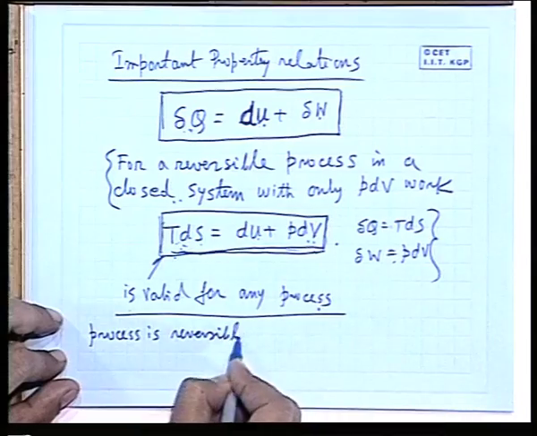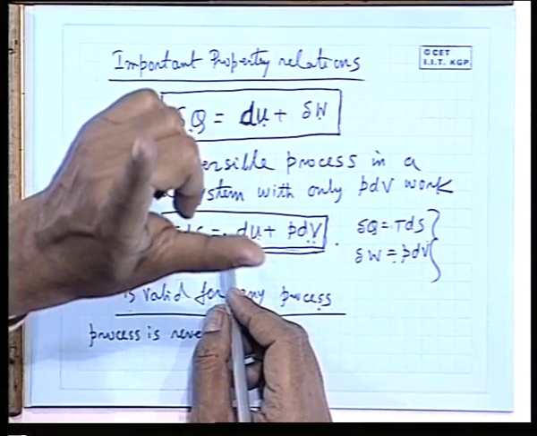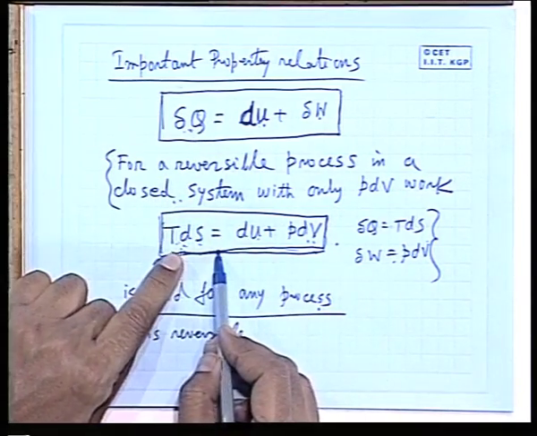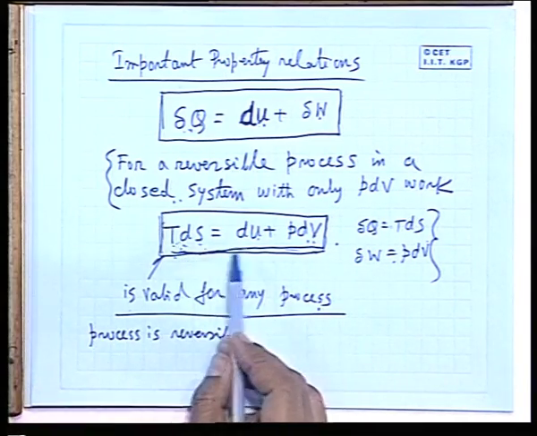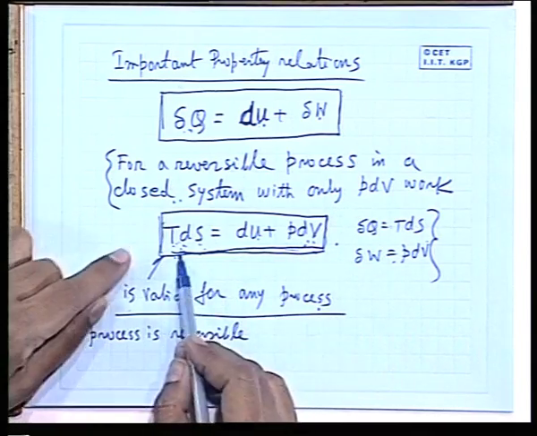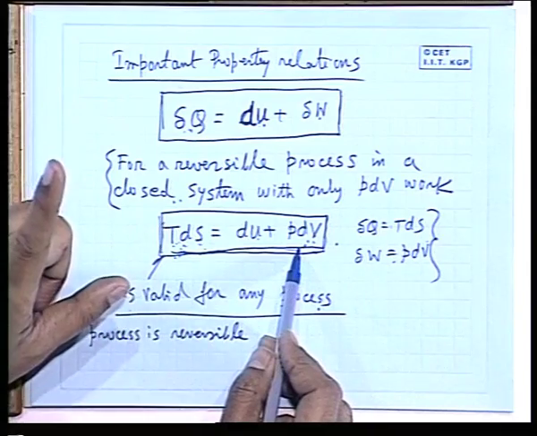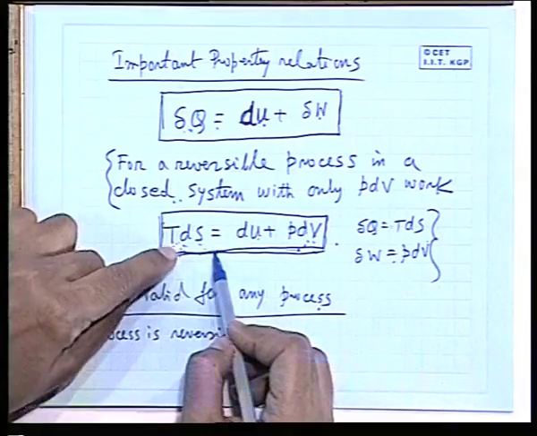The concept is that when the process is reversible, and the work done is PdV work, these two are synonymous. They are not independent equations. That means we can tell this is another version of the first law. If I ask that TdS is du plus PdV, under what condition is this a first law of thermodynamics? Sir, it has to be a closed system, a reversible heat transfer and PdV work. In that case, there is no difference between these two.